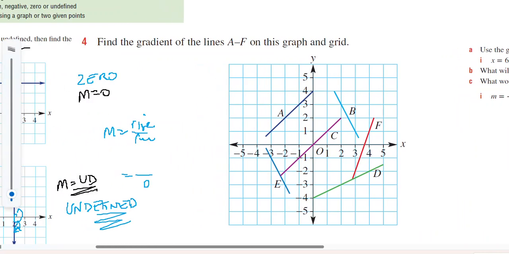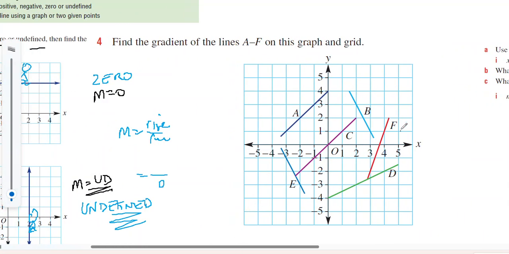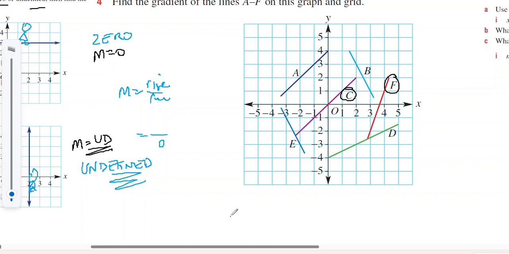Looking at question number 2, it's asking you to find the gradient of these lines. I might just pick F, and I'll pick C. In F's case, I'm looking for some coordinates that are nice numbers to read. I can read that coordinate, that's going to be 3 and 2, and I can read this coordinate. So I've chosen 2 points that the line goes through on a grid that makes it easier for me to read.